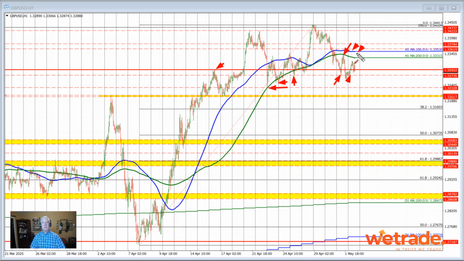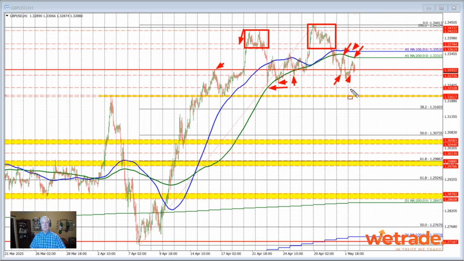We are below the 100 and 200-hour moving averages up here. These are going to be barometers to get to and through on the top side to increase bullish bias. They come in at 1.3331 and 1.3353. If we get above those levels, we're starting to get into the extreme on the top side, which we saw form an extreme up here at one point in the month of April, and then another extreme up here at another point where we extended to new highs. But kind of kept the same low of the red box through here. So getting above this into these red boxes would be more bullish for the pair on further dollar selling. A move above the 100 and 200-hour moving average.